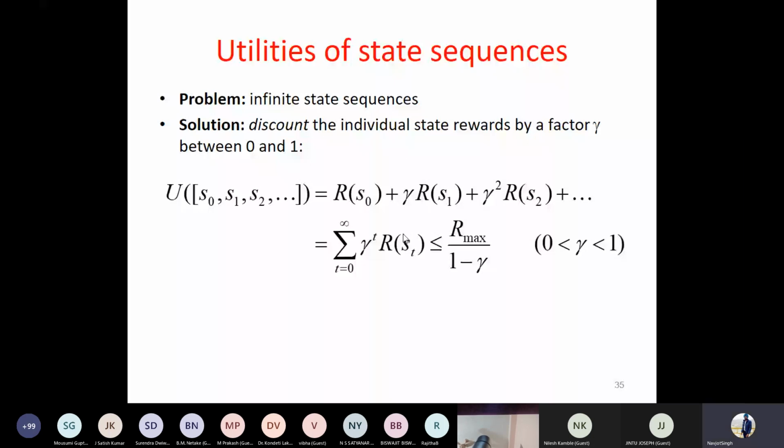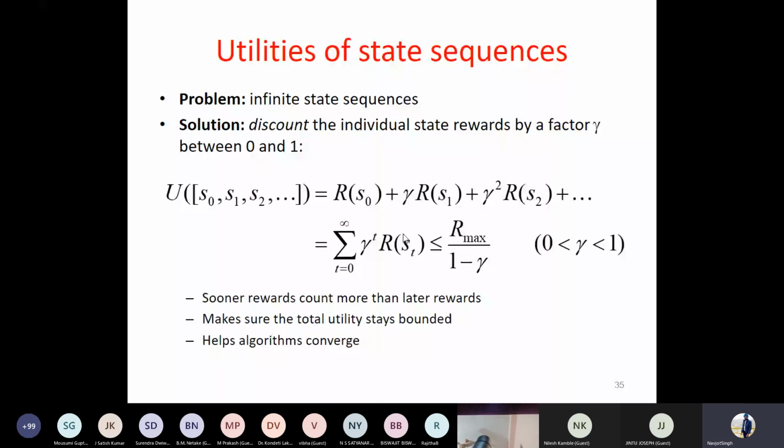Here, if you see, the utility that we'll get can be easily bounded, because its value will always be at most R max over 1 minus gamma, where R max is the maximum reward for any given state. So we worry about sooner rewards more, so this overall utility must be bounded. It will not go infinite, which gives me the idea that I can work on an algorithm which will definitely converge.